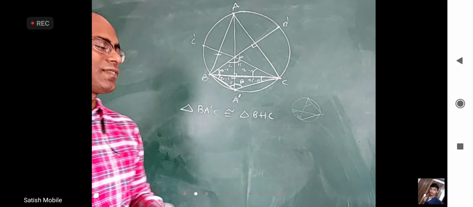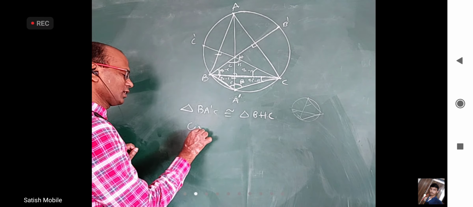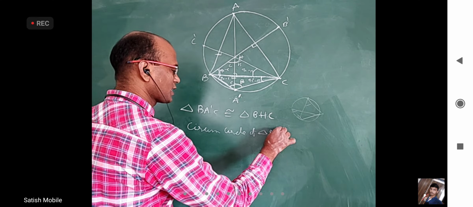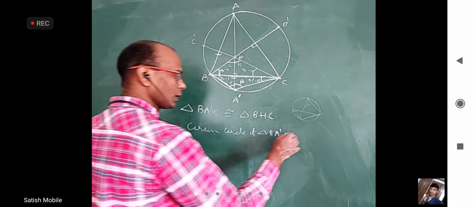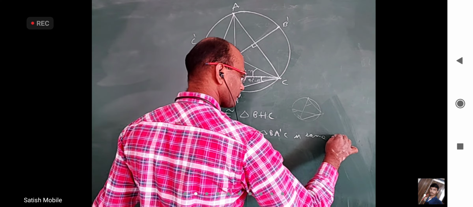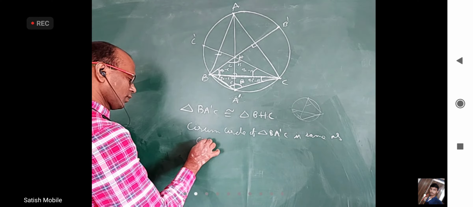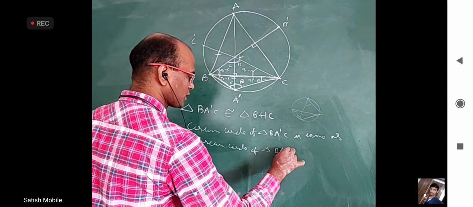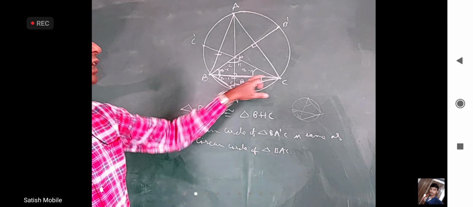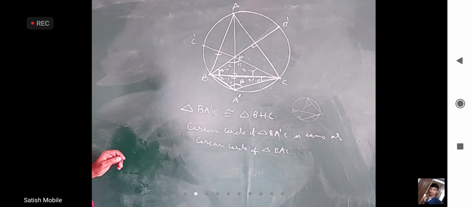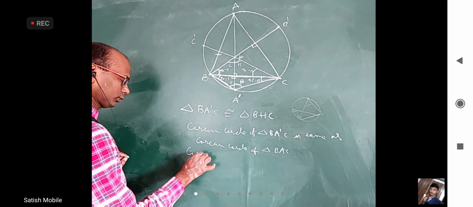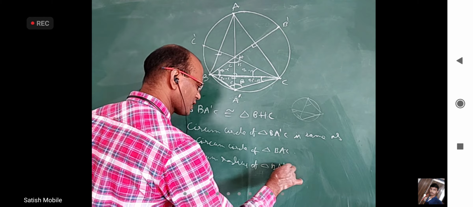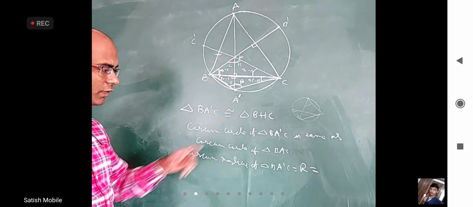Their circumcircle itself is the same. So the circumcircle of triangle BA dash C is the same as the circumcircle of triangle BAC or ABC, because both are in the same figure. So this one also has radius capital R only. So the circumradius of triangle BA dash C is also capital R, which is the circumradius of triangle ABC.